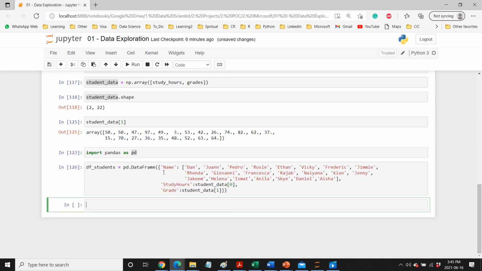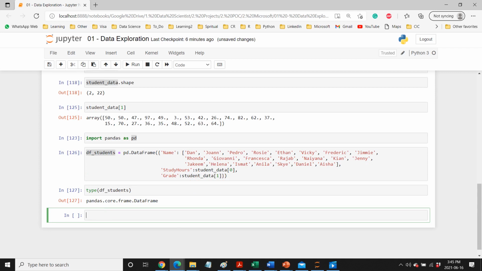So we are creating a data frame here, df_students. If you want to see the type, we can see it's a DataFrame. Now with this data frame, we get a lot of methods as well. Like with every data structure, there are a lot of inbuilt methods which we can use. So let's explore that.